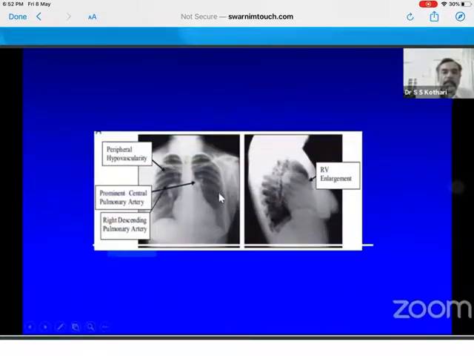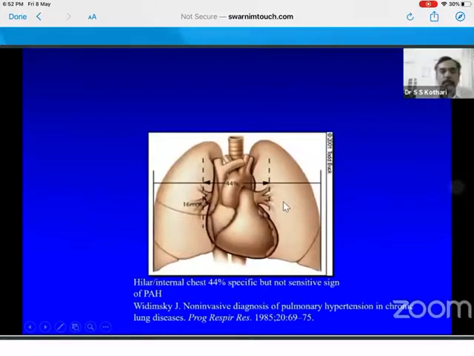So dilated main pulmonary artery, dilated right pulmonary artery. In a child, you can compare them with the bronchus or with the trachea. So pulmonary artery is dilated in a child when it is larger than the trachea. And then right ventricle is seen on the lateral X-ray when it is touching more than 1/3 of the sternum. This one is a little less emphasized, and I think it's a good sign.